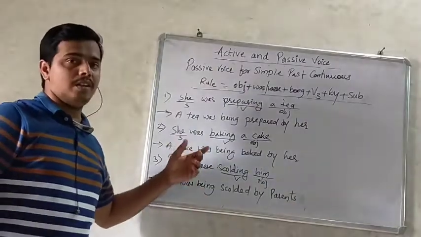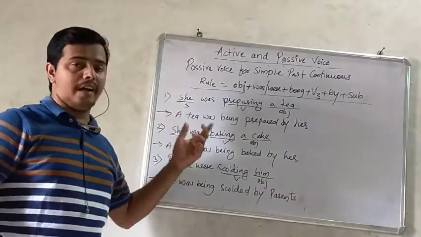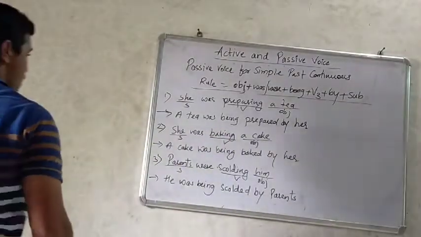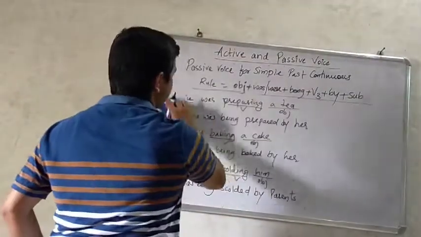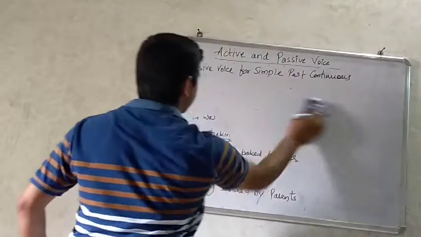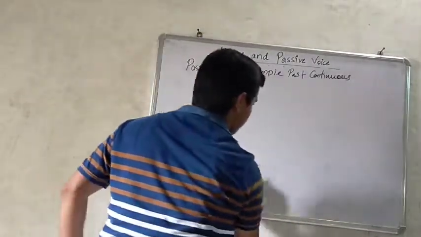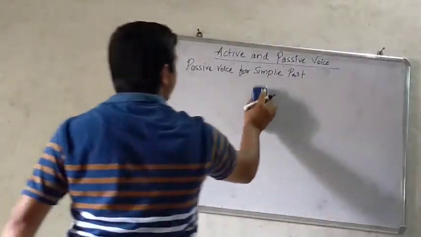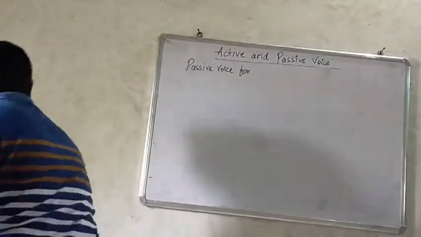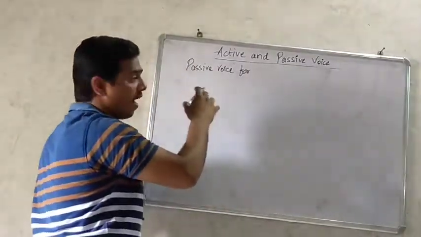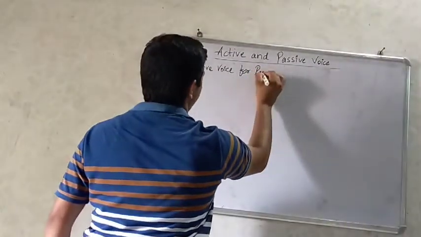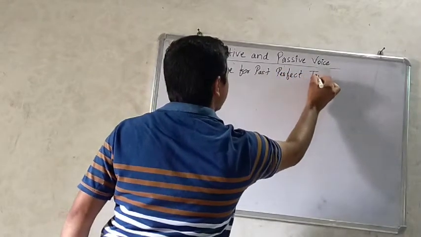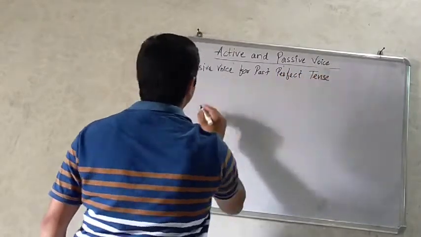Now let's move to another tense, that is past perfect tense. Passive voice for past perfect tense.